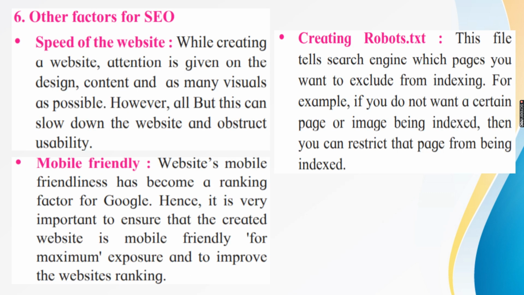Next is the sixth point, other factors for SEO, which talks about speed of the website, mobile friendliness, and creating a robots.txt file. Okay, so let's discuss one by one. Speed of the website. Every website must load quickly. Now, to make a website more attractive, appealing, and to show a real life experience, it must have good designing, use of good animations to show a flash of the offers or any new scheme. Then it should have HD quality images and also short videos to explain demonstrations.